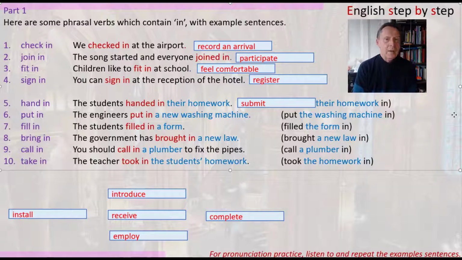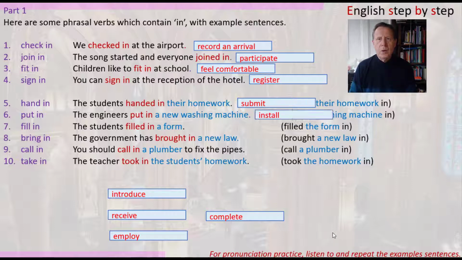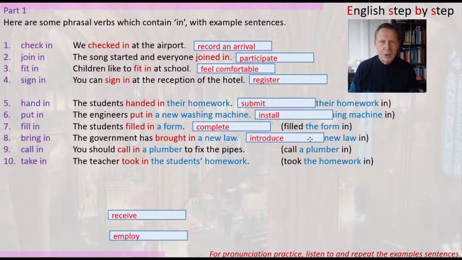Number 6, the engineers put in a new washing machine. Well, in this case, we're talking about a machine, and install is another word you can use for the setting up of a machine. Number 7, fill in. The students filled in a form. Well, we could use this word complete. The students completed a form. Number 8, bring in. The government has brought in a new law. Well, in this case, introduced a new law would be a similar idea.